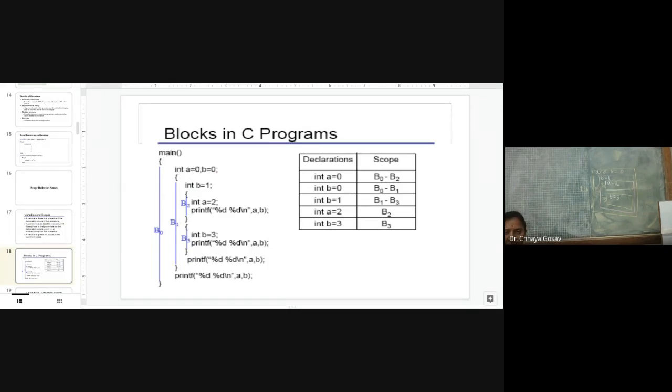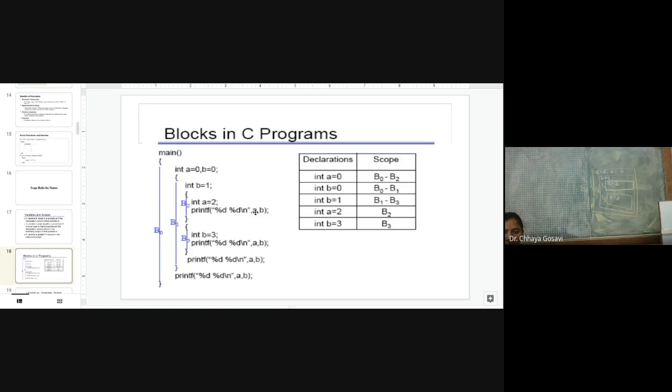Where is it available? In B0, the complete block B0, but not in B2. Why? Because here we have a redeclaration of A is equal to 2. This is a declaration where we assign a type and a value, and here it is used. Whenever we use that variable, it will find the nearest declaration. So the nearest declaration is A is equal to 2, and for B, the nearest declaration is B is equal to 1. The output of this print statement is 2 comma 1.